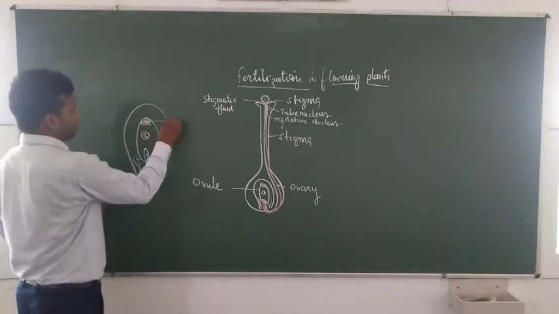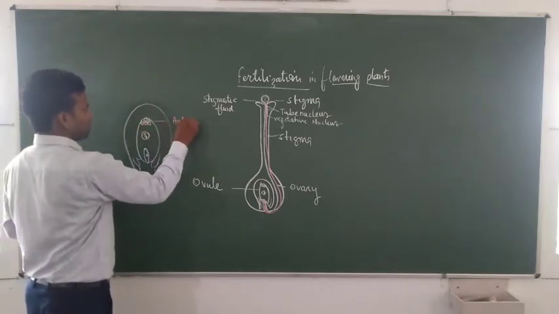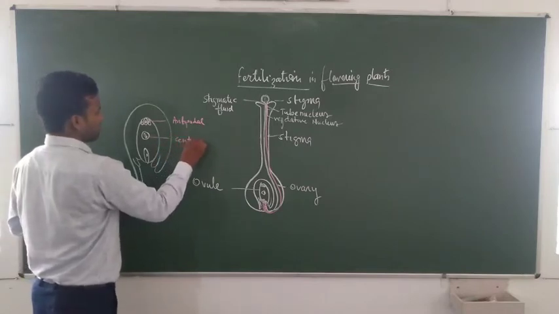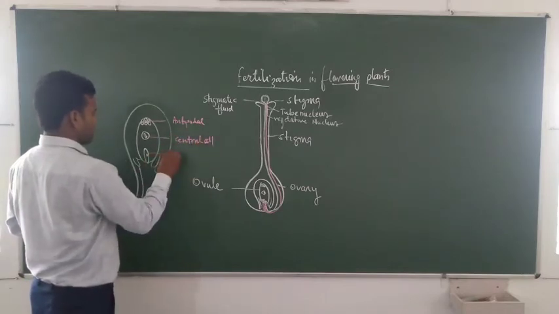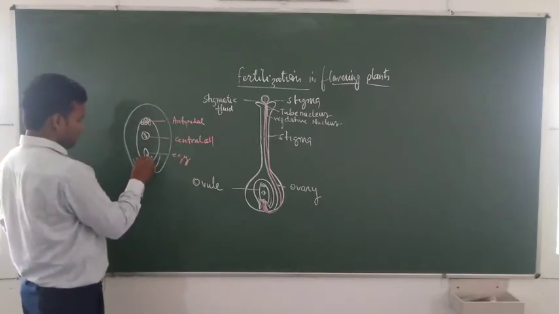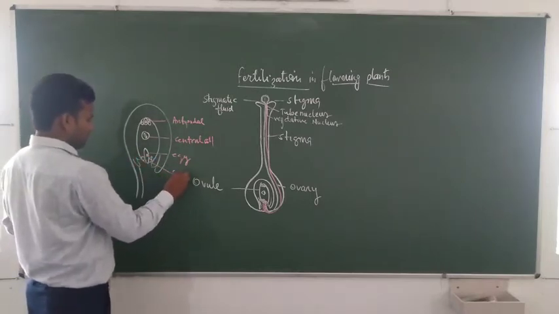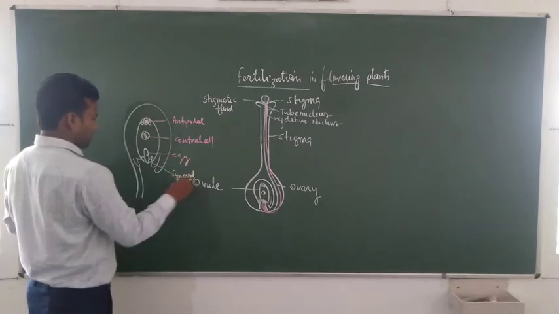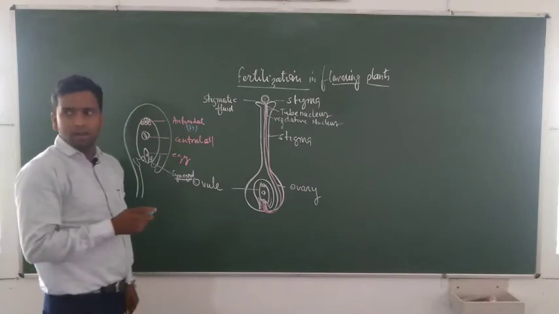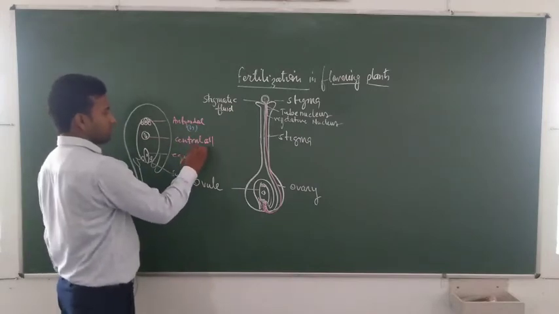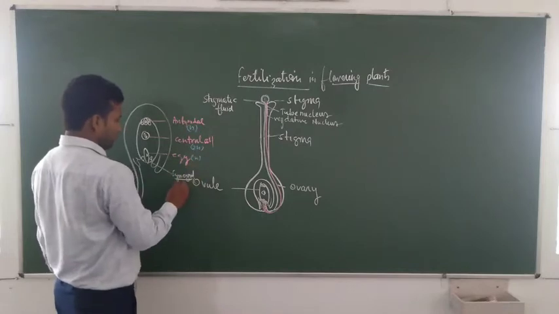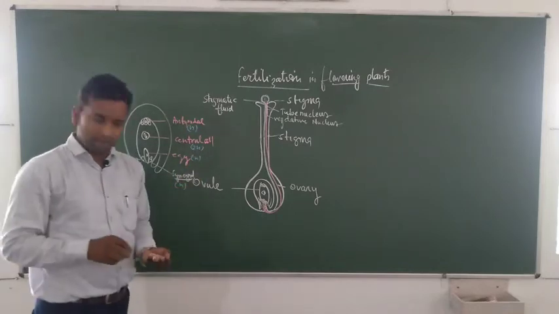This is the antipodal, you know. This is the central cell. This is the egg, and the egg supporting cell is known as synergid. The antipodals are haploid in nature, the central cell is diploid in nature, the egg is haploid in nature, and the synergid is also haploid in nature.